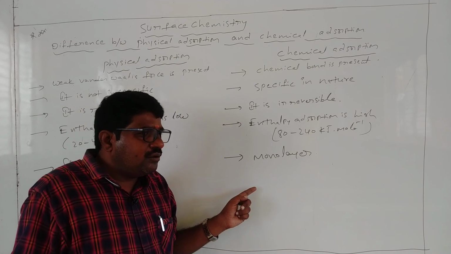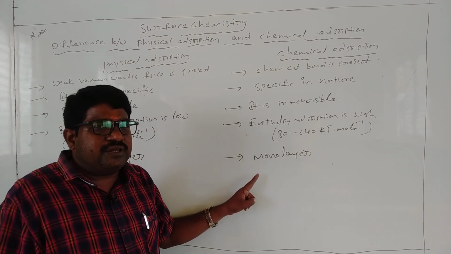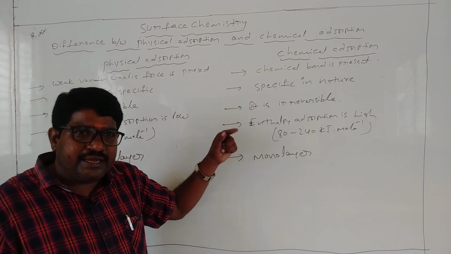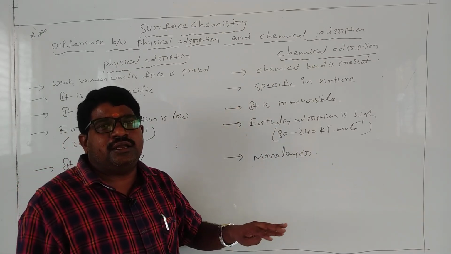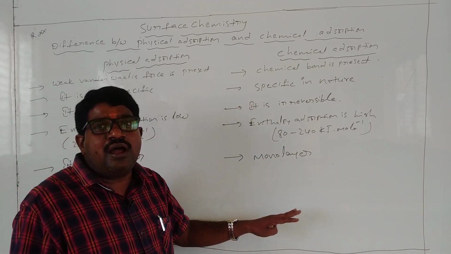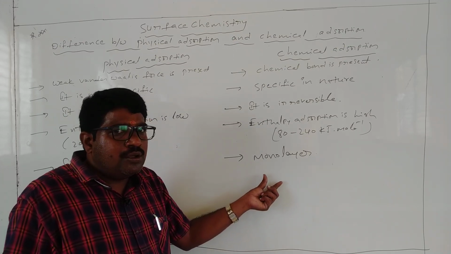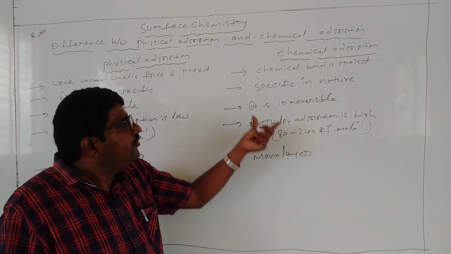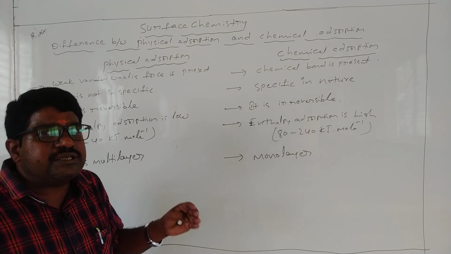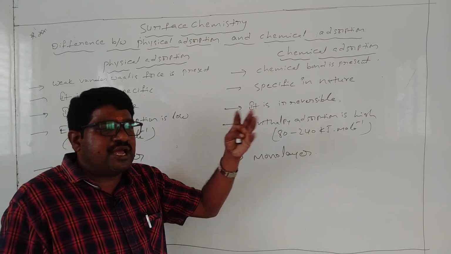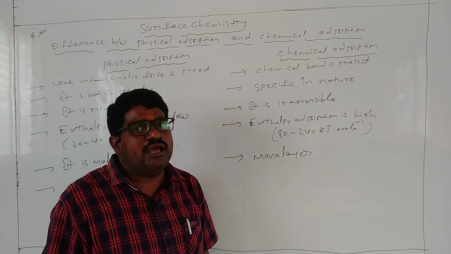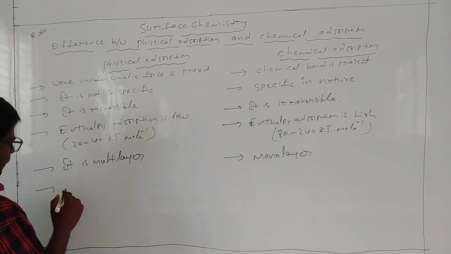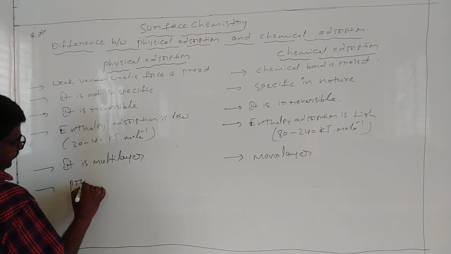When pressure increases, absorption also increases, but after a certain condition, the pressure does not affect it. For chemical absorption, pressure is favorable.